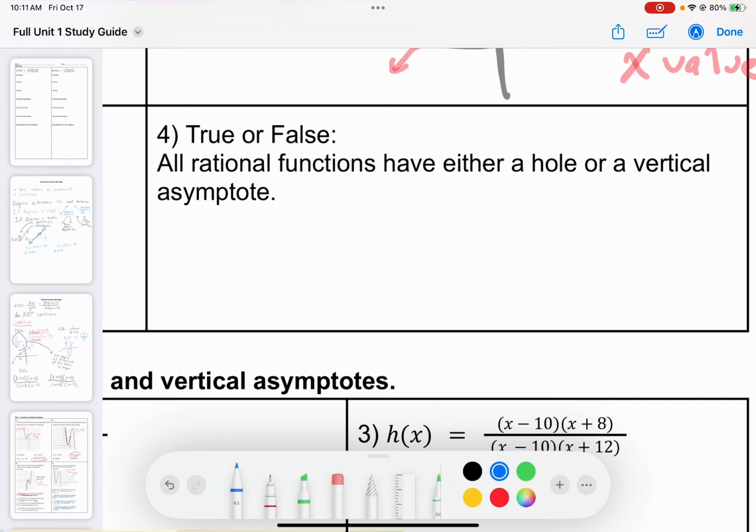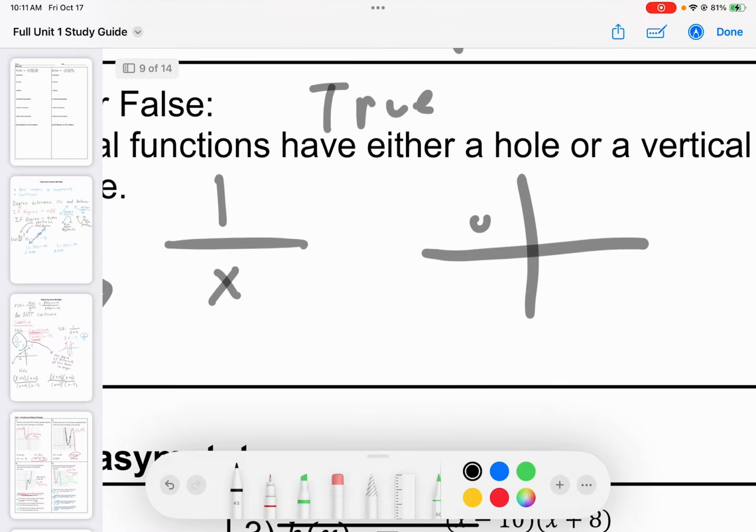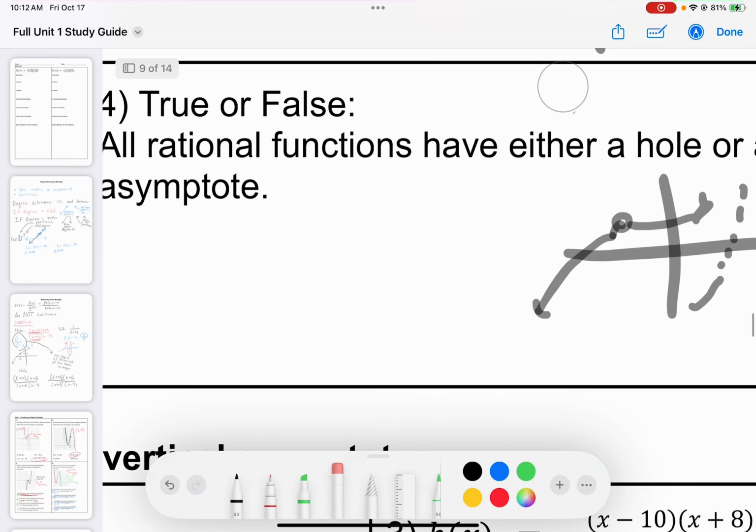All rational functions have either a hole or a vertical asymptote. I think this will surprise some of you that this is true, because a rational function is going to be undefined somewhere. All right? They're not continuous. Okay? So there's going to be some spot. Otherwise, it would just be a polynomial function. They have to have one of the two. If we don't, that's fine. It's just not a rational function. It's a polynomial function.